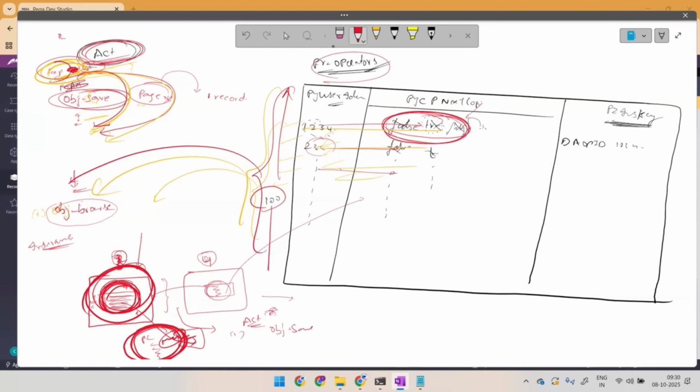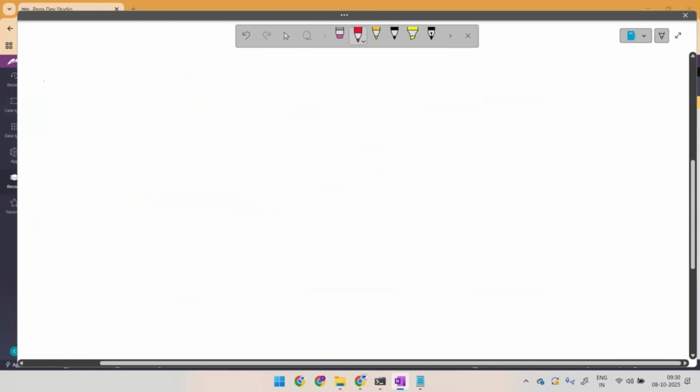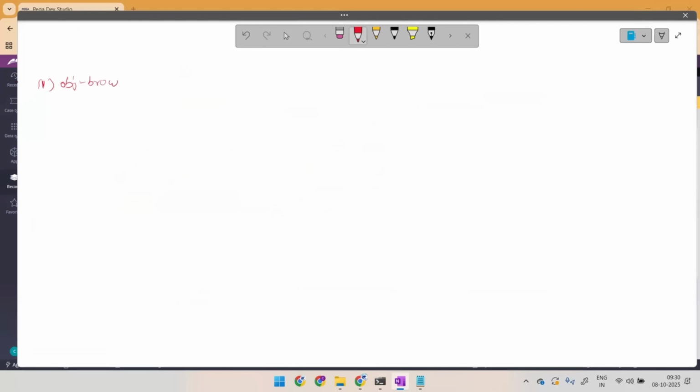So make sure whenever you are going for looping, you are supposed to use a page list, no doubt in it. Now, page list means how many pages or how many records I have. So in this case, I'll be going for OBJ browse to pull the data first. So the very first step here is going for OBJ browse. Okay, and what is the class name I have to provide? Tell me, Durga.